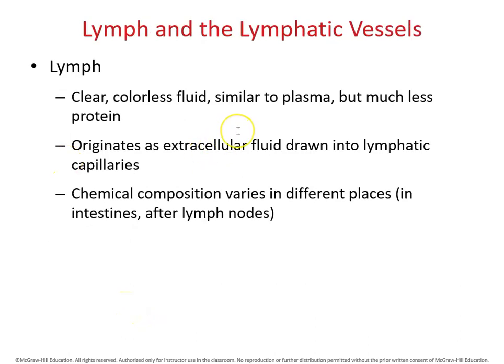The first component of the lymphatic system is lymph, which is a clear colorless fluid that is similar to plasma, but it contains much less protein than plasma. It originates as extracellular fluid that joins into lymphatic capillaries. The chemical composition of lymph varies in different places.